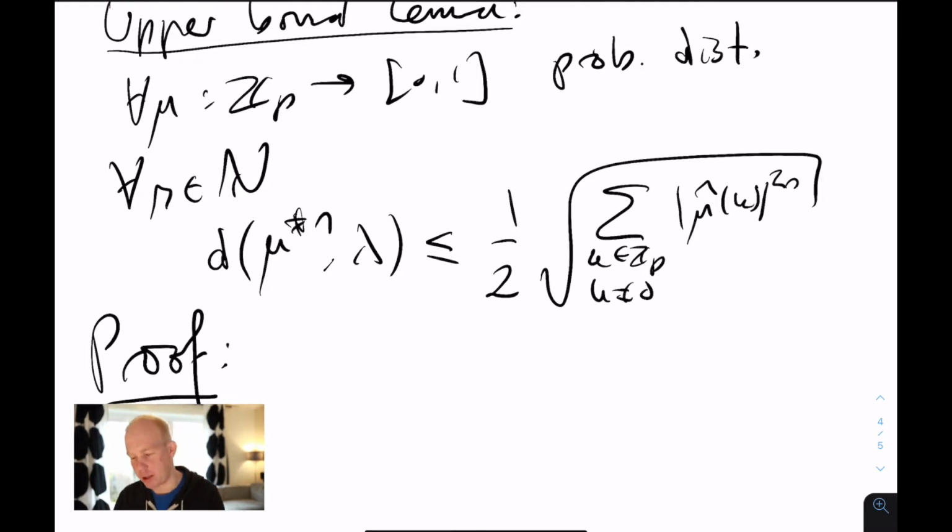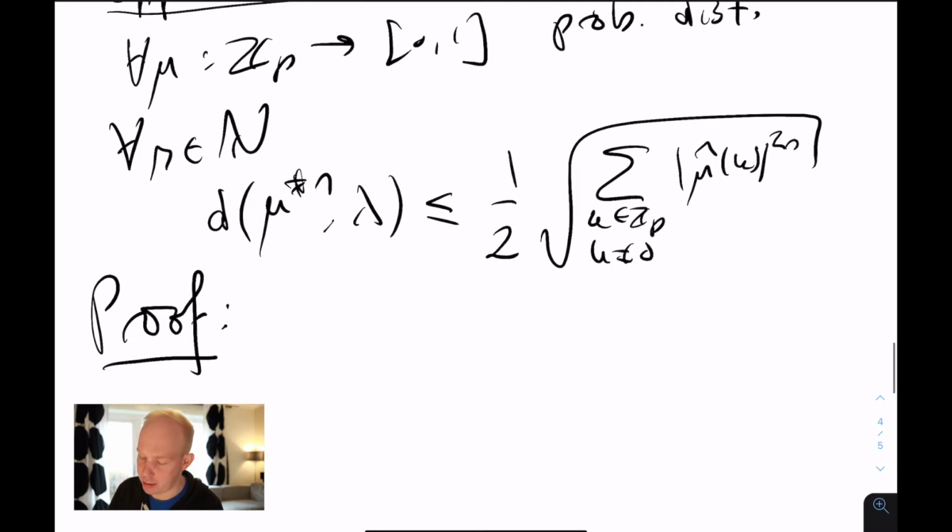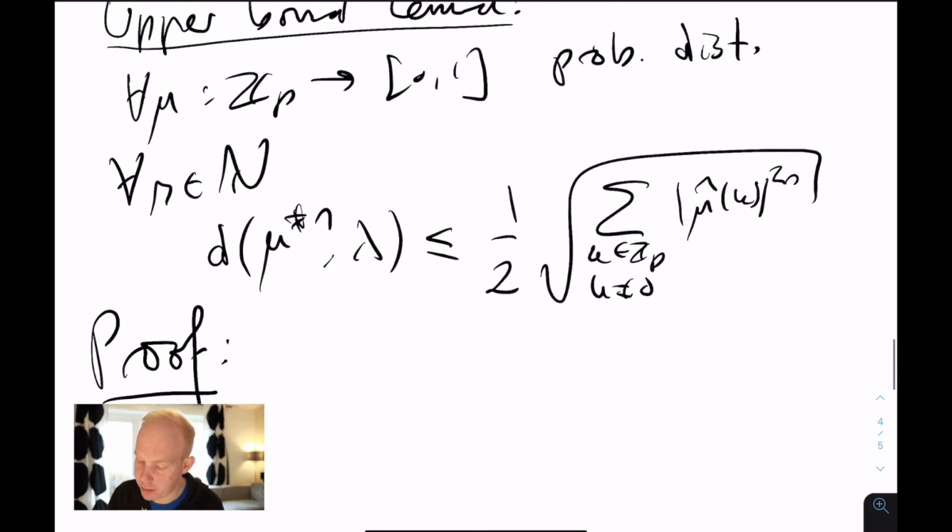Before going into the proof, remind yourself of the L1 identity, the Cauchy-Schwarz inequality, the convolution theorem and Plancherel's theorem, because all these four things are the main components of this proof.